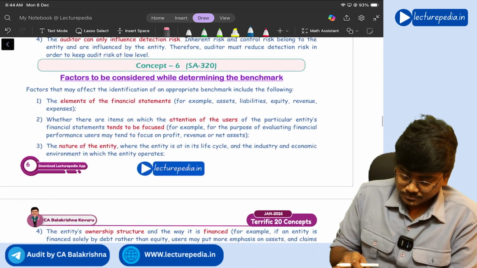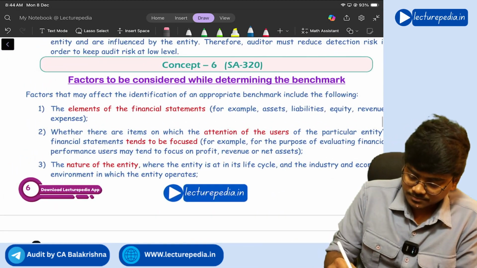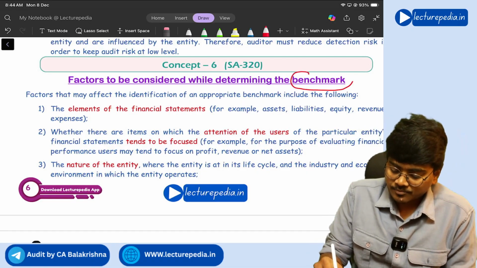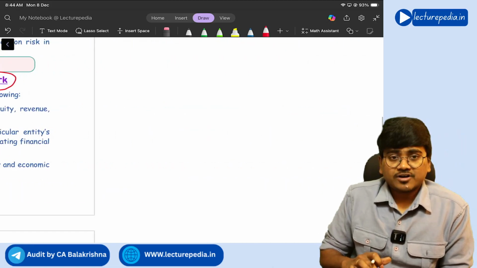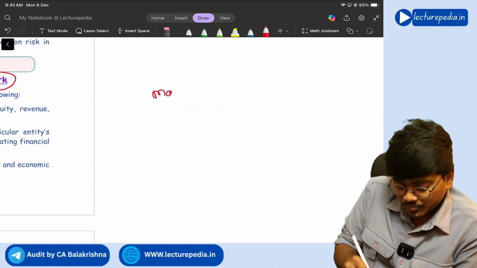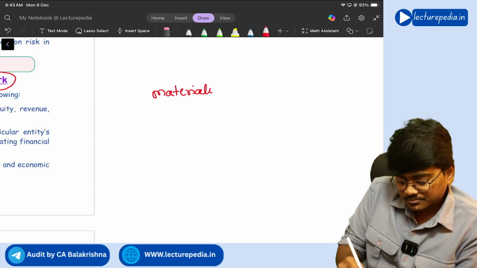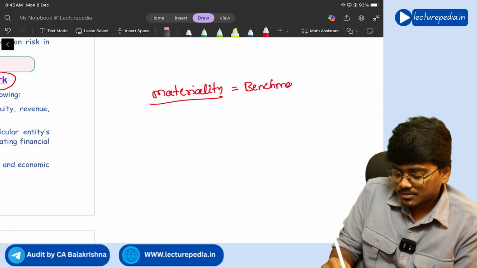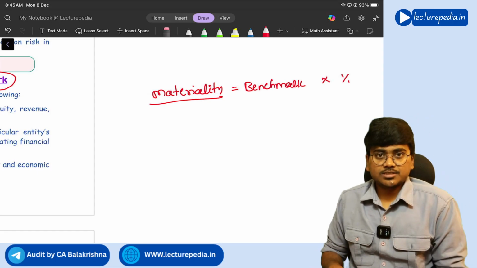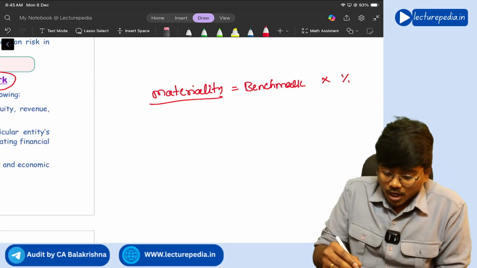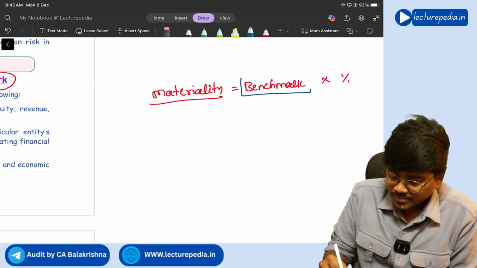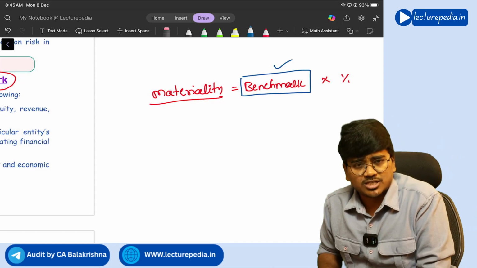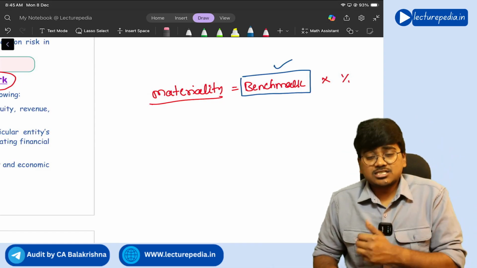Next, concept number 6, factors to be considered while determining the benchmark. So what is this benchmark? See, for determining materiality, how will you calculate materiality? Materiality calculation: benchmark multiplied by a percentage. Correct or not? Now how will you select this benchmark? Examples of benchmark: sales, net profit, gross profit. All these are some of the examples of benchmark. Correct?